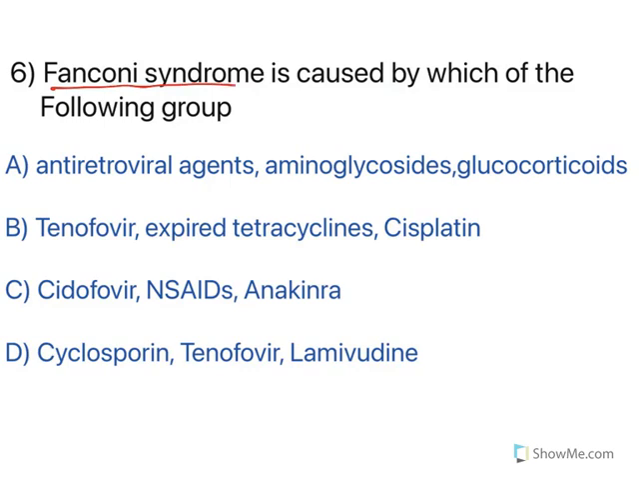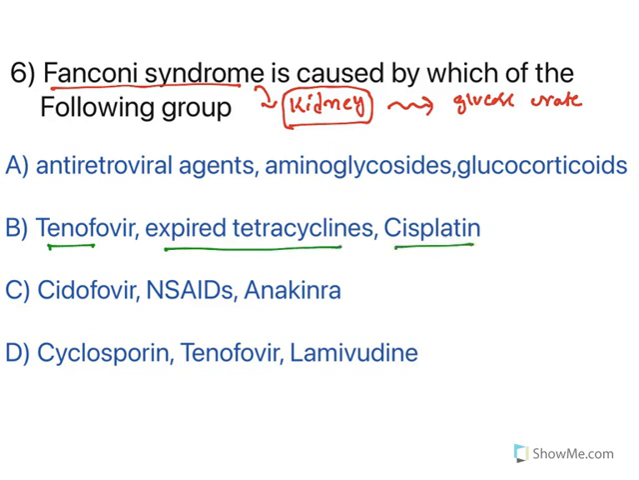Now, Fanconi syndrome is caused by which of the following groups? Fanconi syndrome especially affects the kidney tubules. Damage of kidney tubules will cause a lot of molecules to escape out of the body, like glucose, ions, urates, all of them will be going out of the body. This is a dangerous sign because it results in muscle loss, bone density loss, everything, because the kidney could not reabsorb. There is a damage because of this syndrome. Now, which group? Tenofovir, expired tetracycline, cisplatin. This group is what causes Fanconi syndrome. So remember, this is an important syndrome.